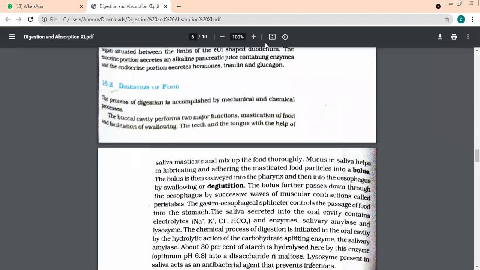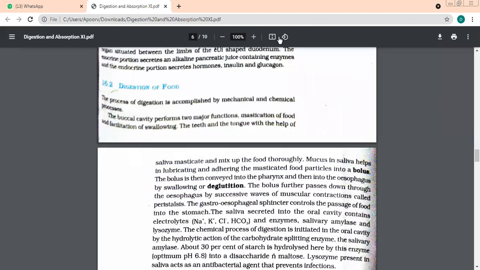What do you mean by mastication of food, beta? Chewing. Okay, basically it is chewing and making it wet. You remember the word bolus, which you must have done in class 9 to 10. When the saliva mixes with the food, it becomes a little wet and soft. So the tongue rolls the food into small chunks, which are known as bolus.